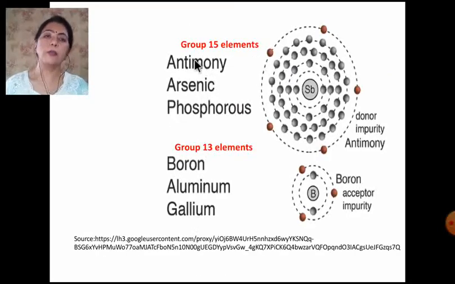Dear children, this is group 15 elements like antimony, arsenic and phosphorus. The group 15 elements have 5 electrons in their valence shell, and the group 13 elements like boron, aluminium and gallium have 3 valence electrons. I am repeating once again, the group 15 elements have 5 valence electrons, and the group 13 elements which are in front of you here have 3 valence electrons. Now silicon and germanium belong to group 14. They have 4 valence electrons.